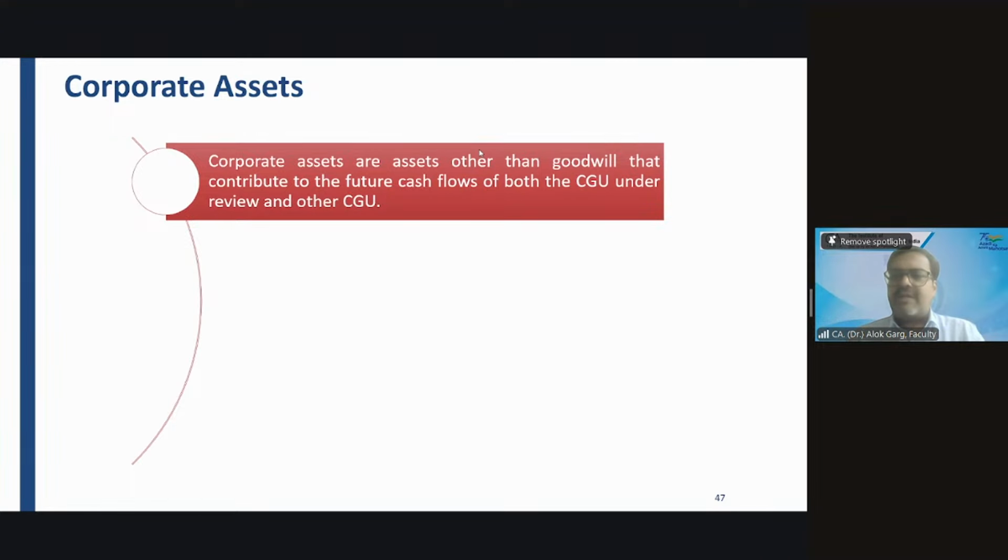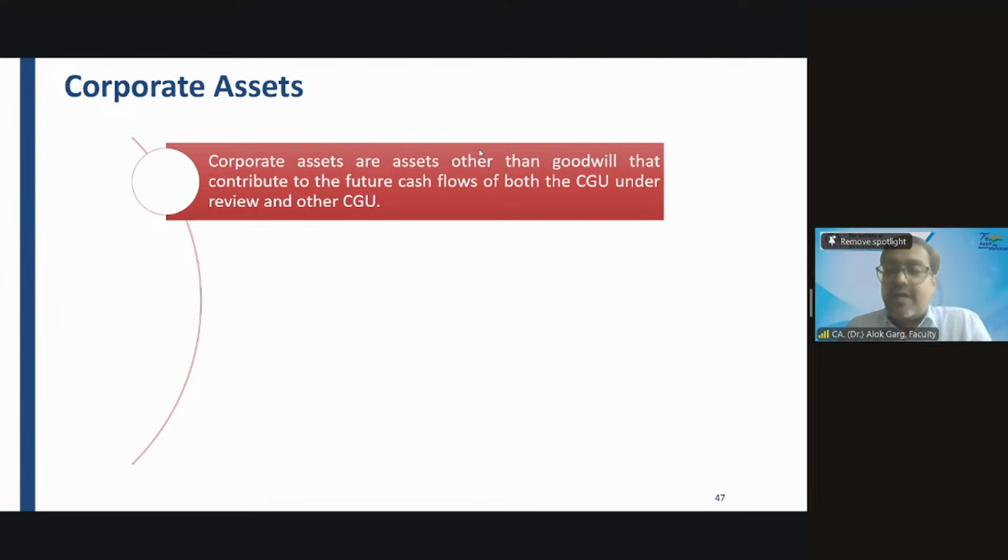No. The entire value of the company is going down. The rate of interest is getting higher. And the office building is located in an area that the government has blacklisted. There is a lot of trespassing activity, a lot of snatching, robbery. Due to that, the value of this office building has significantly gone down. But we can't compute the recoverable value. So do we need to charge impairment on this office building or not? Yes, sir. We need to charge, but the question is how we can charge.